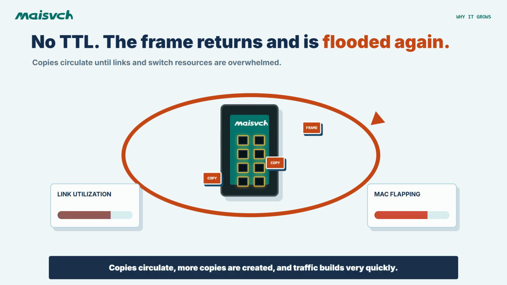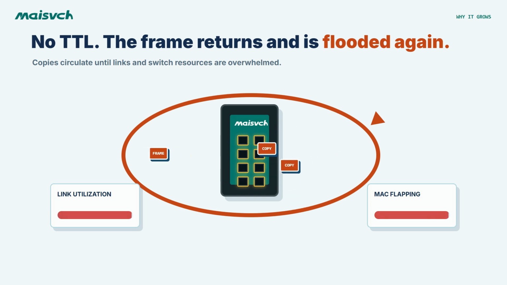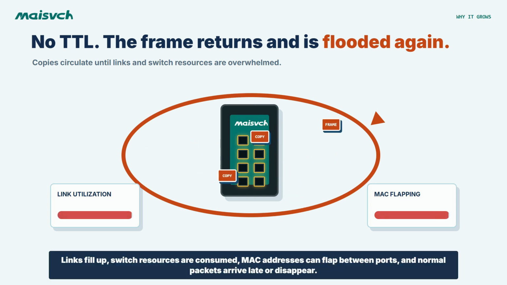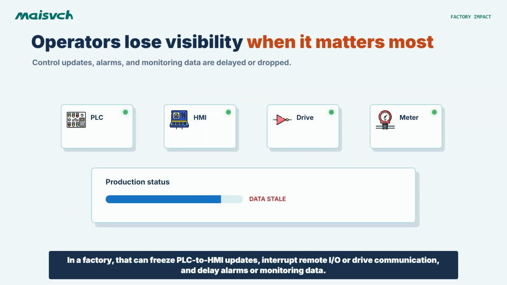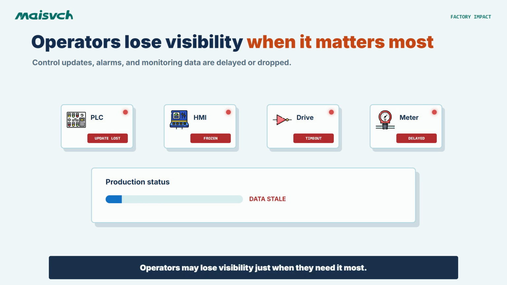Links fill up, switch resources are consumed, MAC addresses can flap between ports, and normal packets arrive late or disappear. In a factory, that can freeze PLC to HMI updates, interrupt remote I/O or drive communication, and delay alarms or monitoring data. Operators may lose visibility just when they need it most.